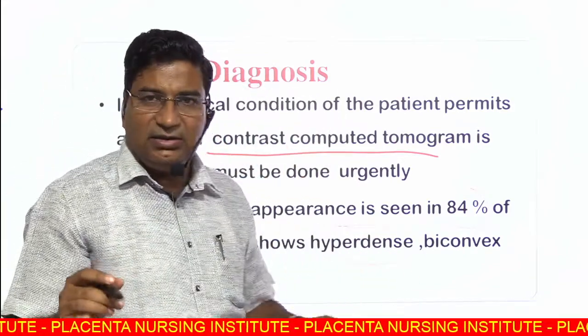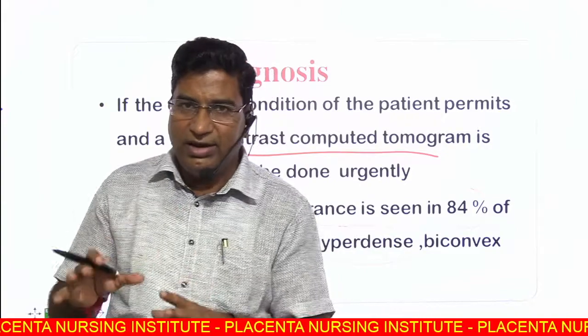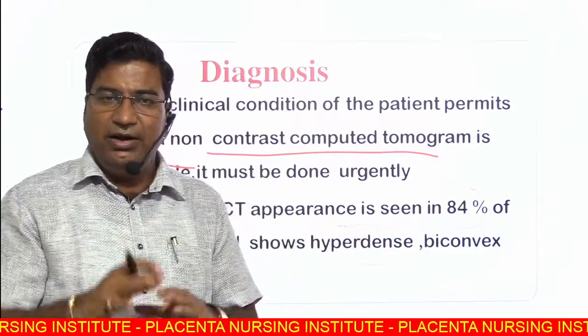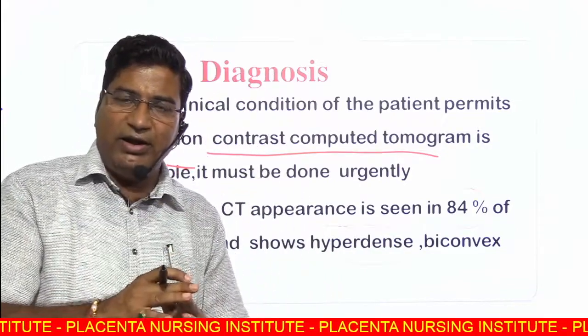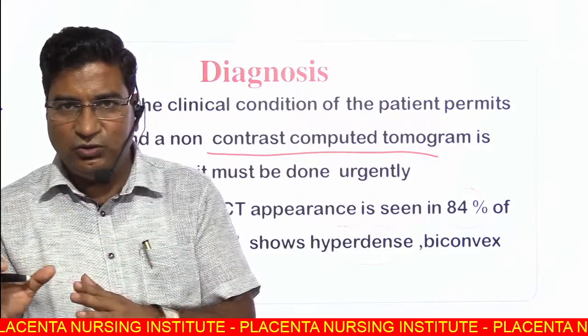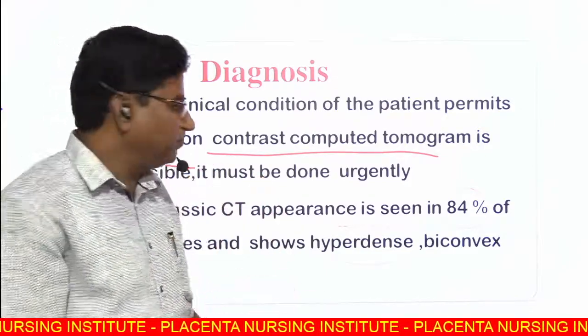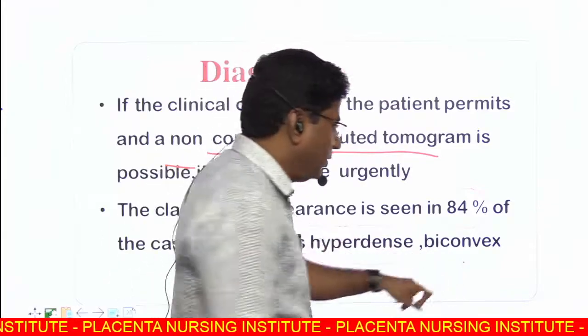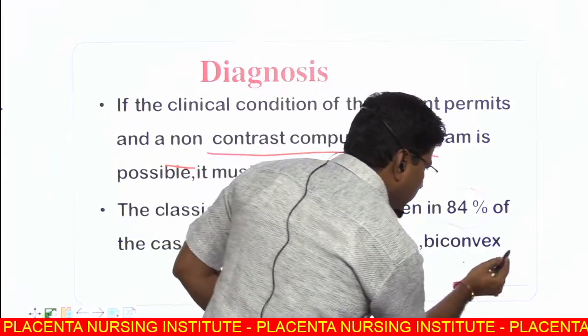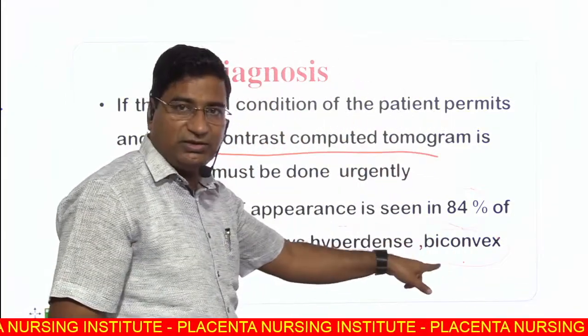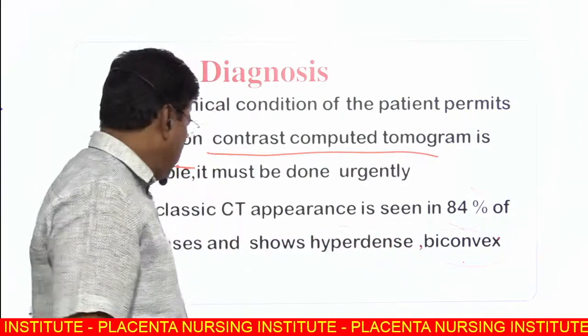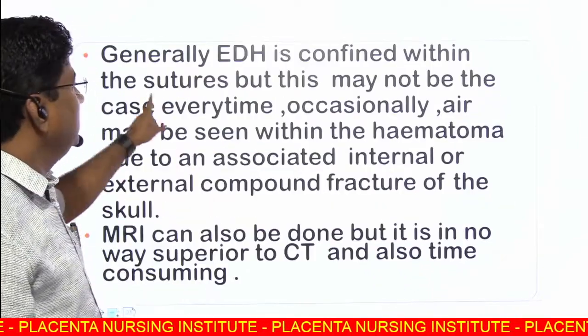What is hyperdense? Hyperdense is white on plain CT. Hyperdense is a comparative finding. It is comparatively hyperdense to the normal brain. Hyperdense and biconvex, this is most important. Biconvex lens shape.